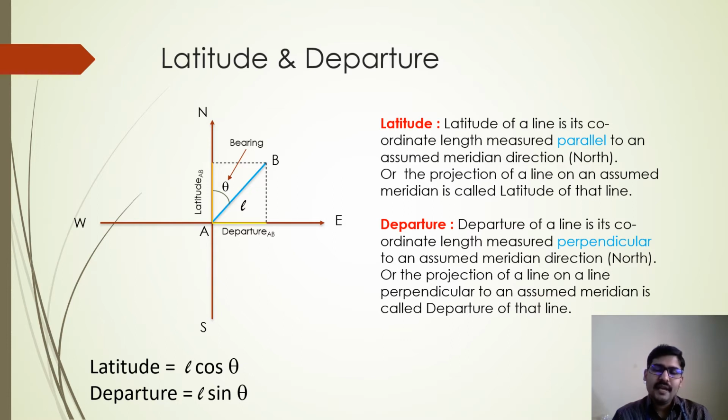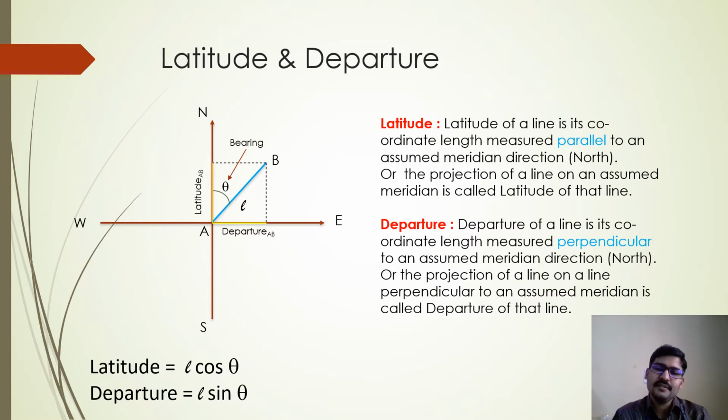And line AB has got some bearing. So that is being shown as theta in our diagram. You can see in the diagram there is a line AB and the length of that line AB is L, and theta is the bearing of that line. Bearing means what? Angle made by that line with the north direction, isn't it? So the angle between the line and the north direction is bearing.